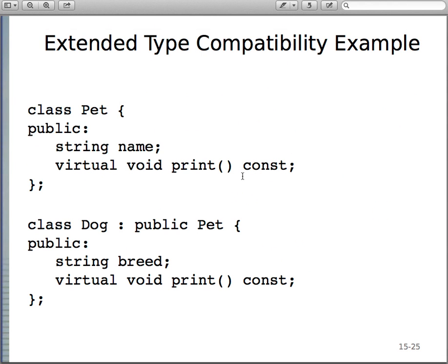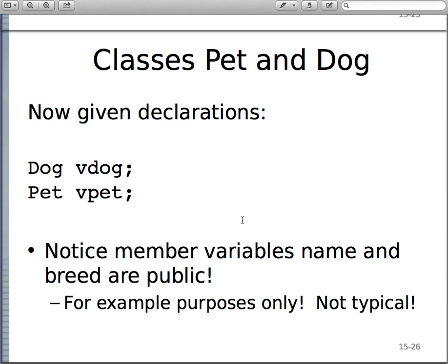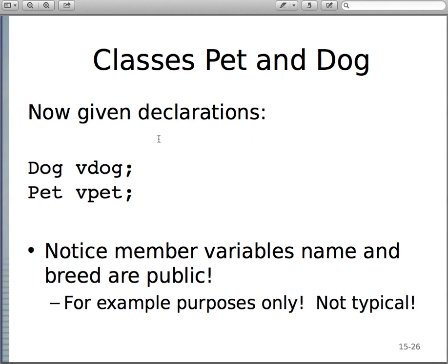Okay, so here's this example that we just looked at. And now let's say we are given declarations: a dog object, an instance of dog. Remember, you're calling the default constructor when you do this, right? So you're actually creating a dog object, an instance of the dog class, and here we're creating an instance of the pet class.